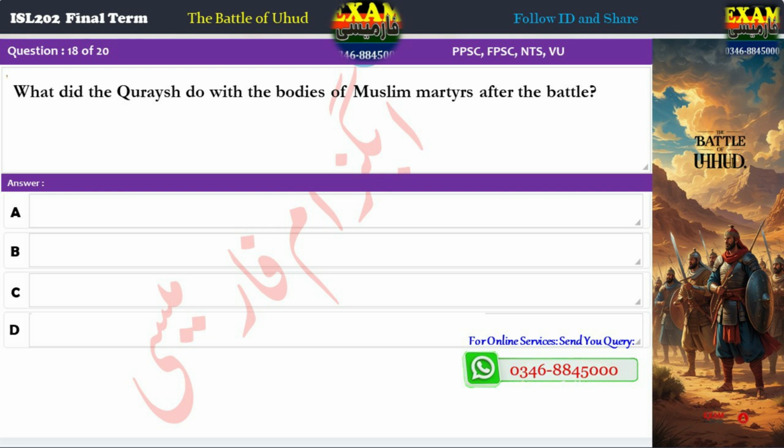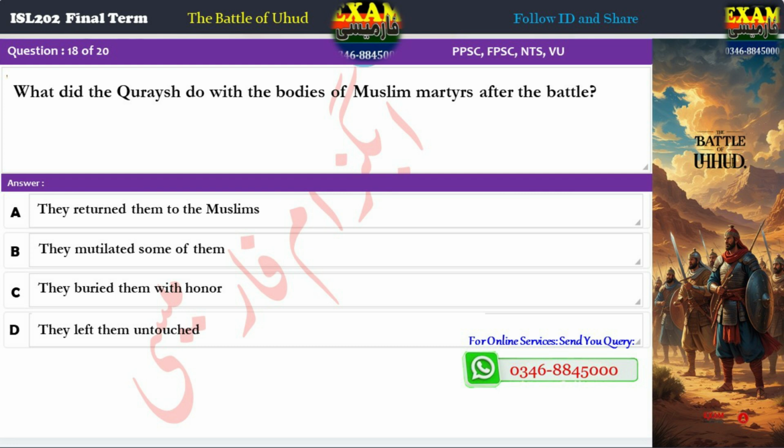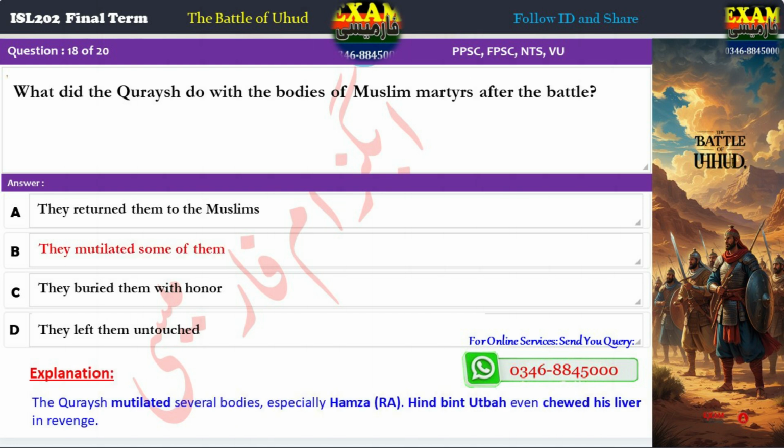Question 18. What did the Quraysh do with the bodies of Muslim martyrs after the battle? A. They returned them to the Muslims. B. They mutilated some of them. C. They buried them with honor. D. They left them untouched. Correct answer: B. They mutilated some of them. Explanation. The Quraysh mutilated several bodies, especially Hamza, R.A. Hind bint Utbah even chewed his liver in revenge.